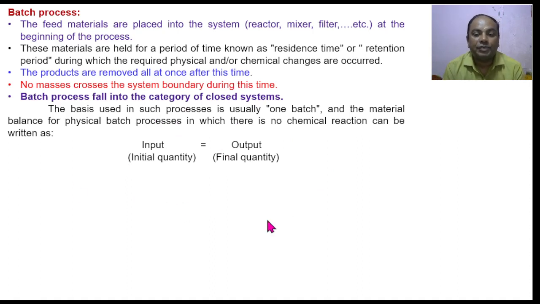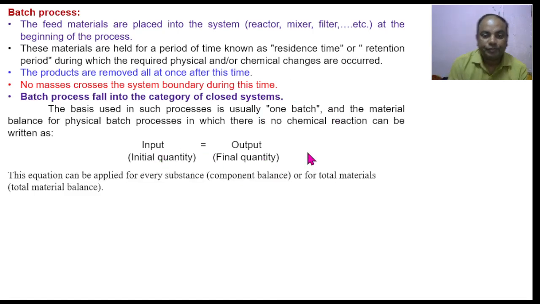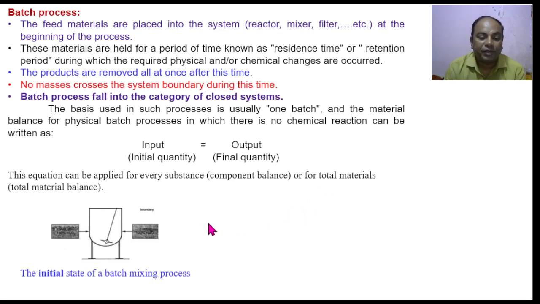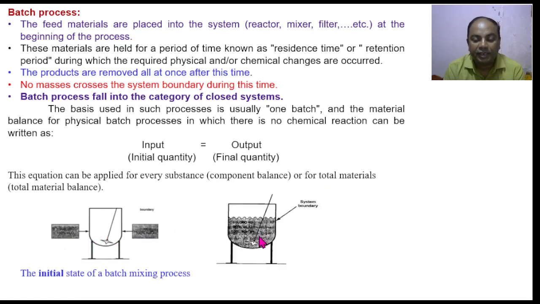For a batch process, if it does not involve any kind of chemical reaction, the batch material balance calculation can be done on one batch, or the basis of calculation is one batch, and the equation is input is equal to output. So here you can see initially no material enters into the system, and here the material is now entered into the system, and further no material then crosses the boundary.